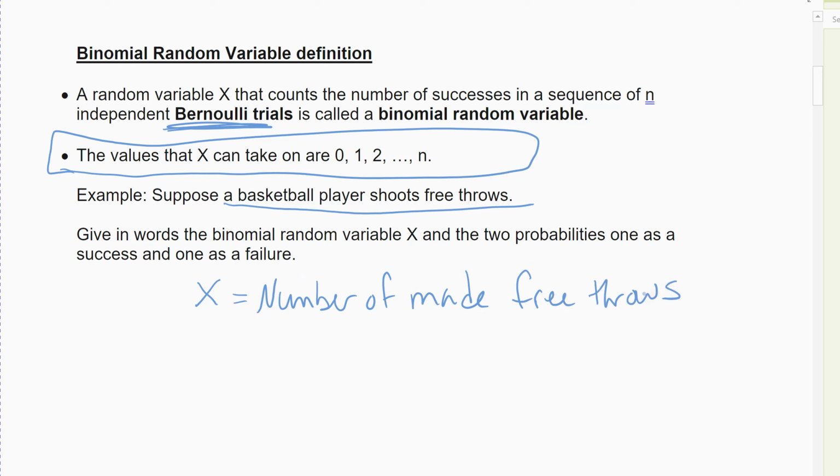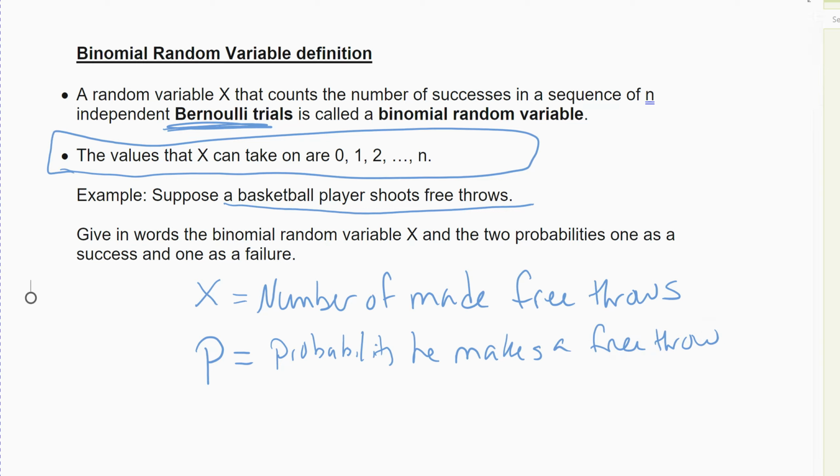Which means P represents the probability he or she makes a free throw. And it would be based on statistical information, his stats.